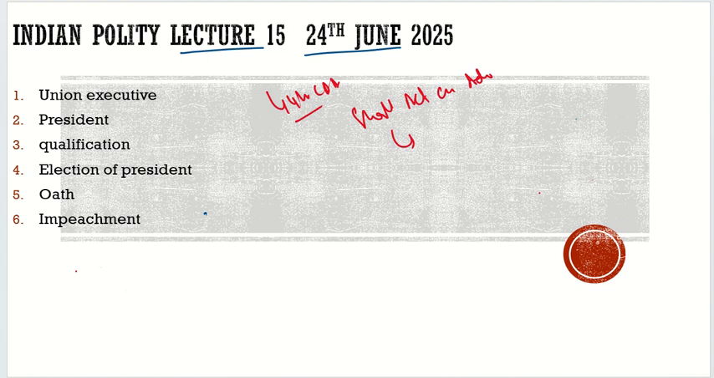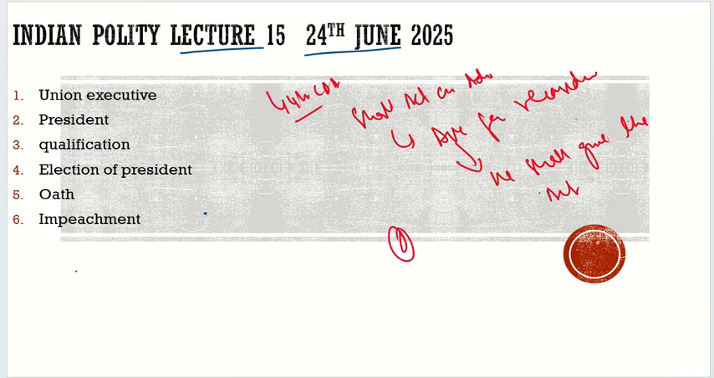Once the bill is given to him, he may ask for reconsideration. Once the bill is again passed and again referred to him, then he shall give the assent, or he shall act on it. So in a way it is the same thing, but here there is a little difference: he may advise them to reconsider.